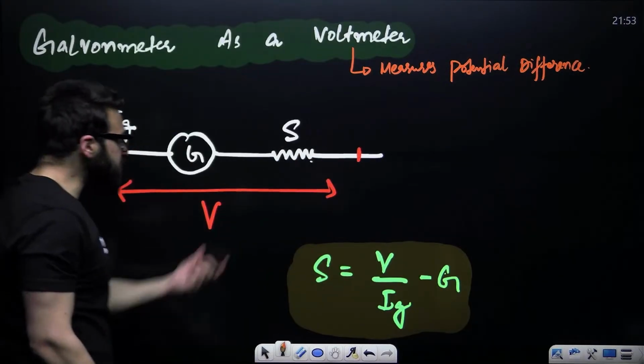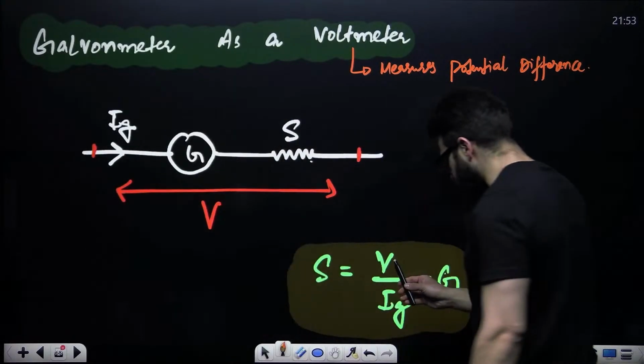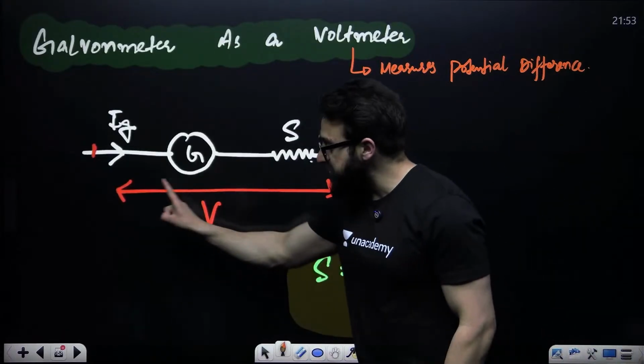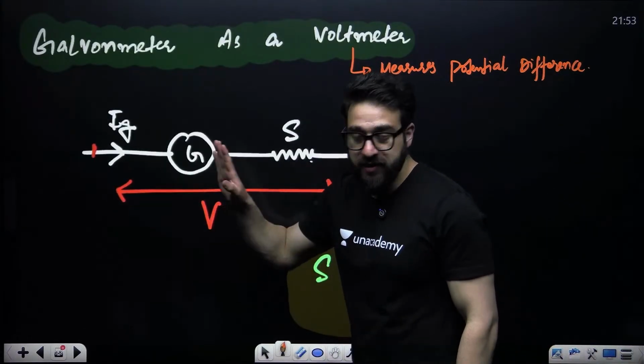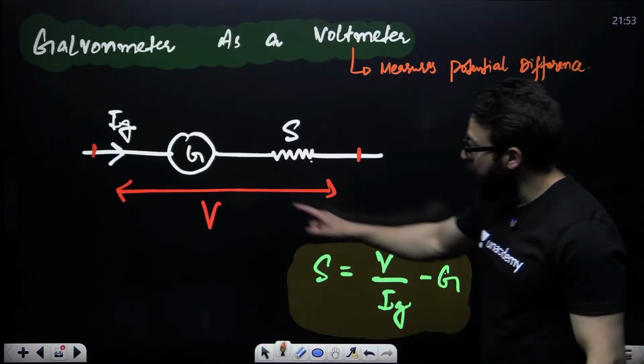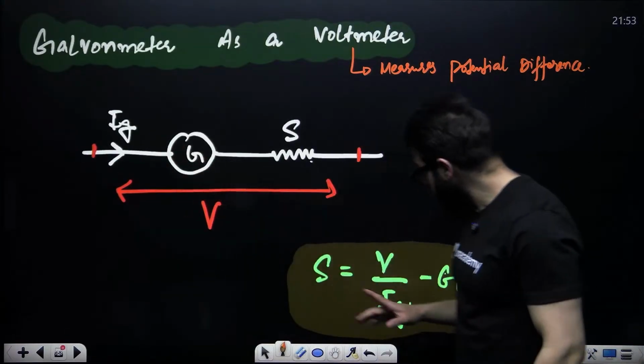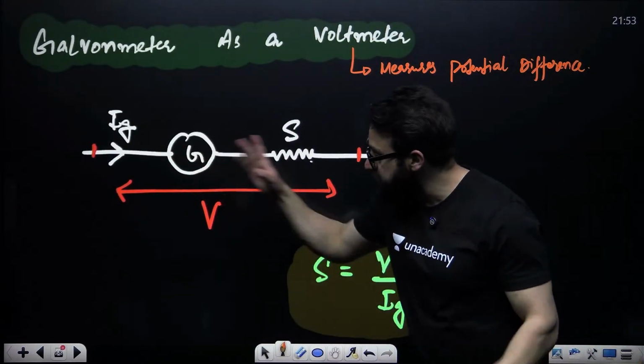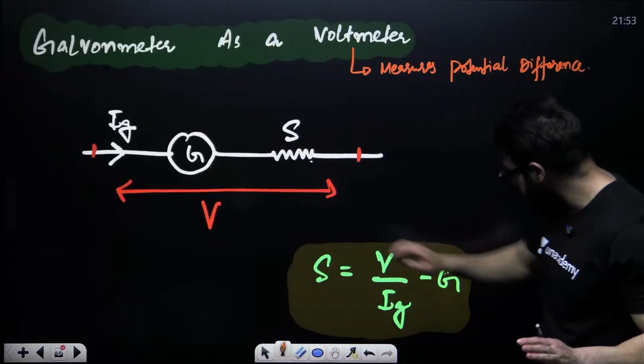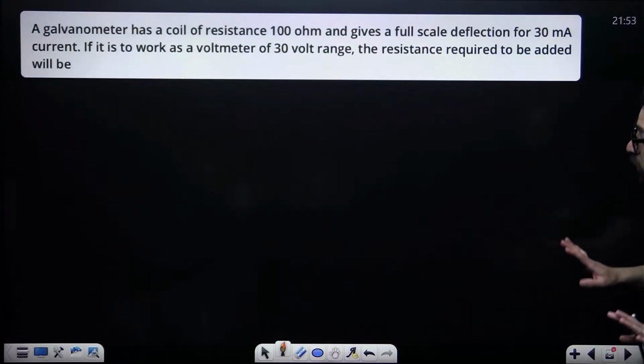Now, how much is the value of shunt in this particular case? V divided by Ig minus G. V is the voltage of the entire galvanometer, Ig is the current in the galvanometer, and G is the resistance of the galvanometer. This is how we find it. Now, let me show you the question.